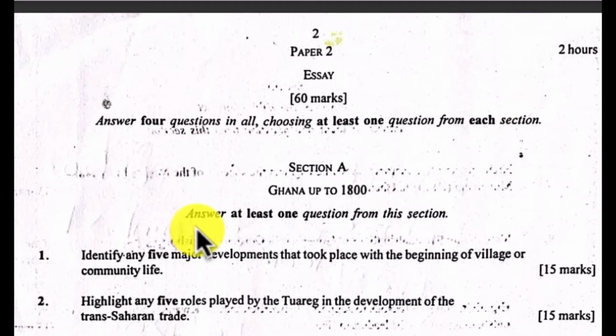Now let's take a look at the questions that came this year. Answer at least 1 question from here, so you can answer 1 or 2. Question number 1 was: identify any 5 major developments that took place with the beginning of village or community life. After this, we will look at the answers, the marking scheme, to the questions. So let's just go through the questions. 2: highlight any 5 roles played by the Tuareg in the development of the trans-Saharan trade. And then 3: identify any 5 factors that facilitated the spread of ancient Egyptian civilization.